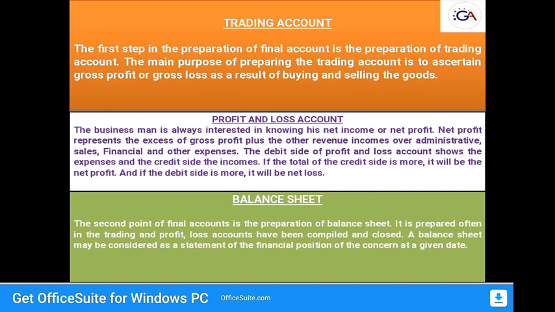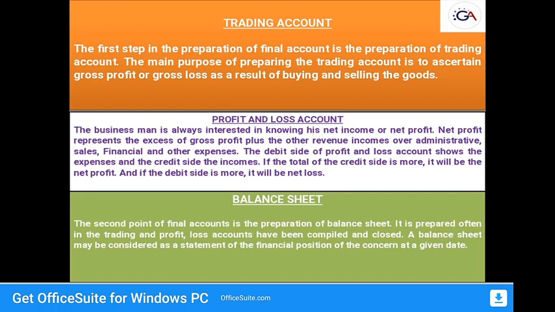So the debit side of the profit and loss account shows the expenses, and the credit side the incomes. If the total of the credit side is more, it will be the net profit, and if the debit side is more, it will be the net loss. So the purpose of making a profit and loss account is to know whether we are getting net profit or loss.